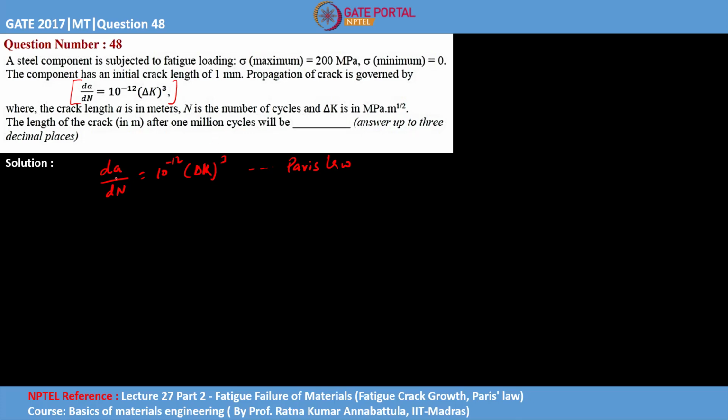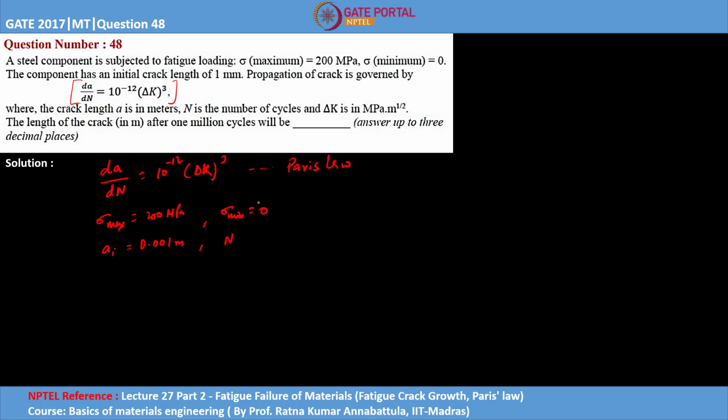In our case, what we know is the maximum value of load, which is sigma max 200 megapascal, sigma min which is 0, and the initial crack length, let's say it is a_i, which is 1 mm, that is 0.001 meter, and the value of the number of cycles is also given, right?